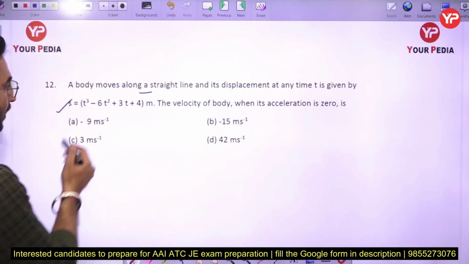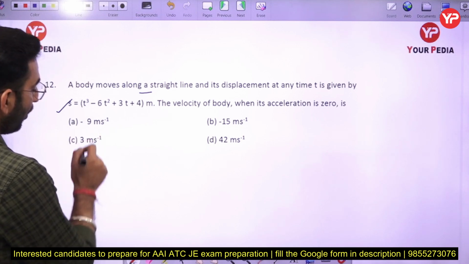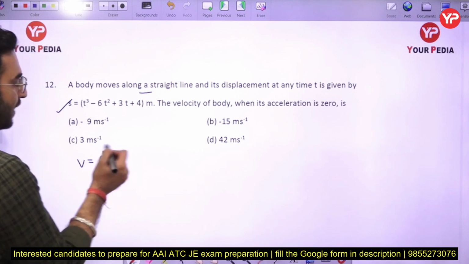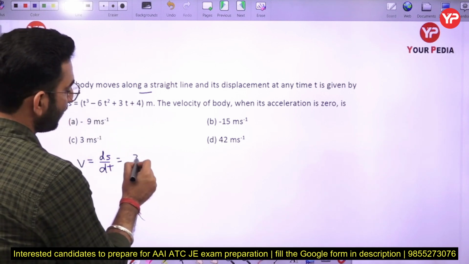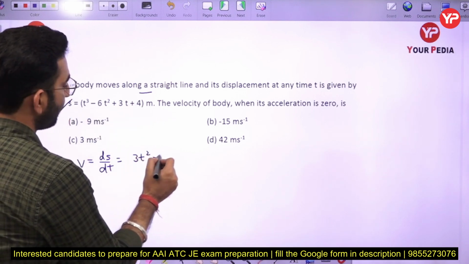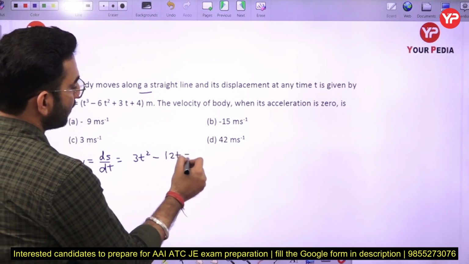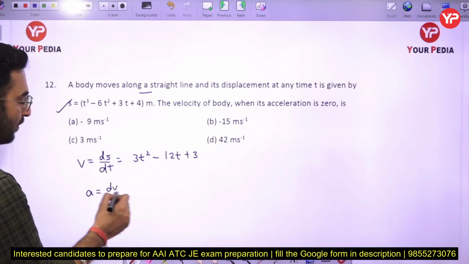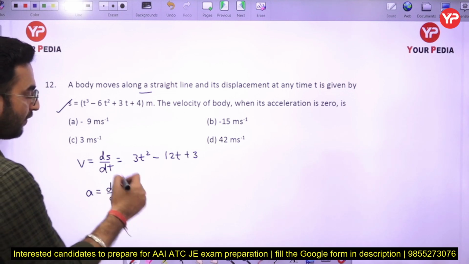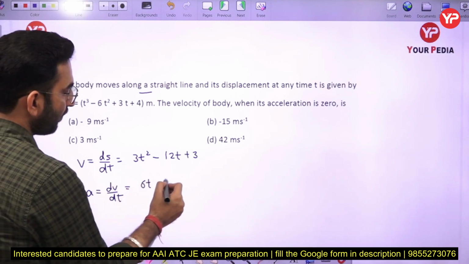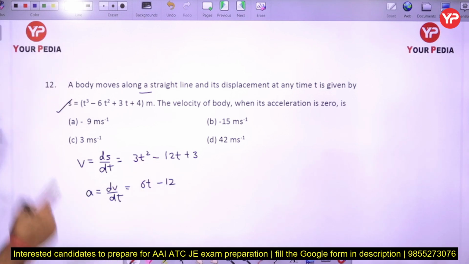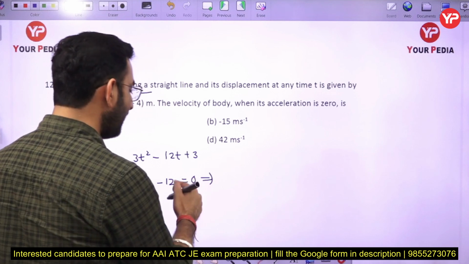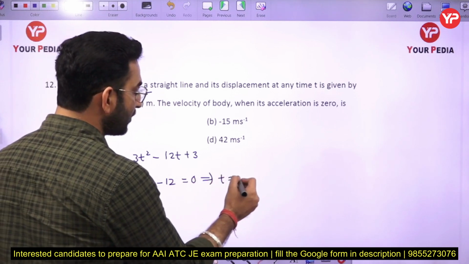So first of all, let us calculate the velocity. Velocity is nothing but the differentiation of the displacement with respect to time, ds by dt. So the differentiation will be 3t square minus 12t plus 3. And if you calculate the acceleration, it will be equal to dv by dt, which is going to be 6t minus 12. Now the acceleration is going to be 0 at time equal to 2 seconds.